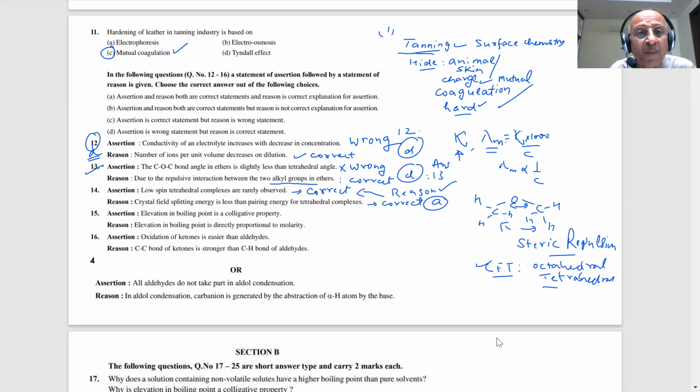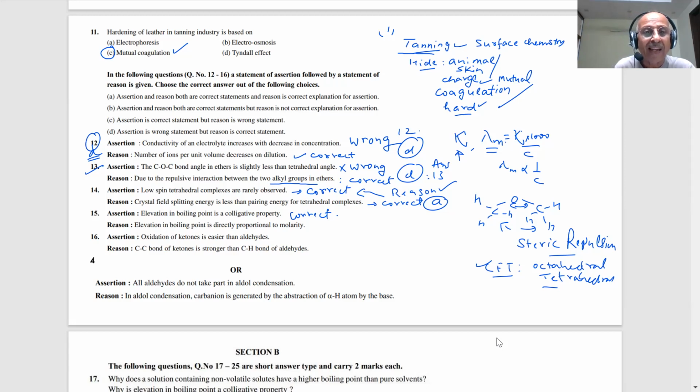Elevation in boiling point is a colligative property. Yes, sir. It is a colligative property. What are colligative properties, students? Colligative properties are those properties which depend upon the number of particles rather than their nature. Okay, the concentration of the solute particles, students, they are dependent on the number of solute particles. So elevation in boiling point depends on how many particles are there. It does not depend on the nature of the solute.